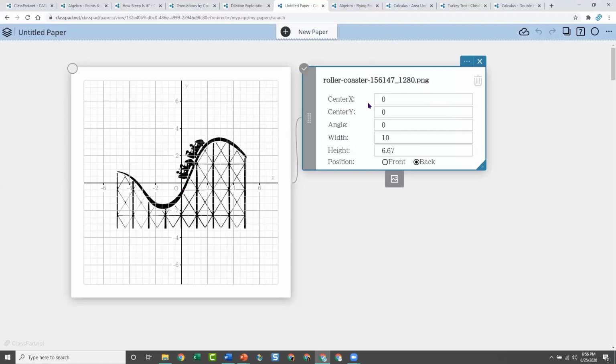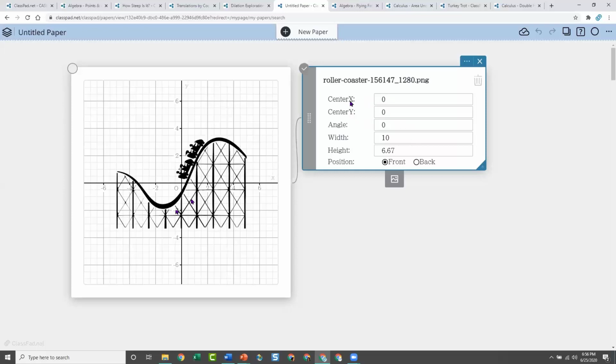Now here's where you can think about what it is you want to do. One thing you can do is decide whether you want it in the back of the grid. Notice how the grid is kind of on top of the image. Or do you want it in front of the grid? That's up to you, whatever makes you happy, whatever looks good. I actually like it on the front right now, so I'm going to leave it there. But depending on what you want to do, if I want to make a regression to fit this curve somehow, I don't like where it's positioned. So you can change its position. You can even change its size by changing the numbers here.